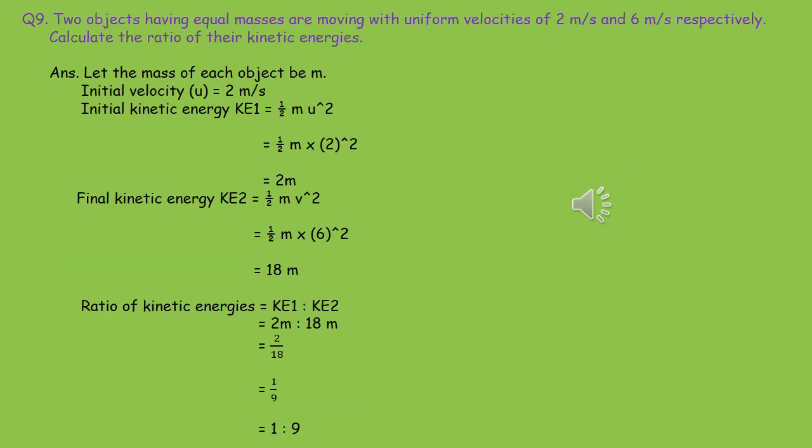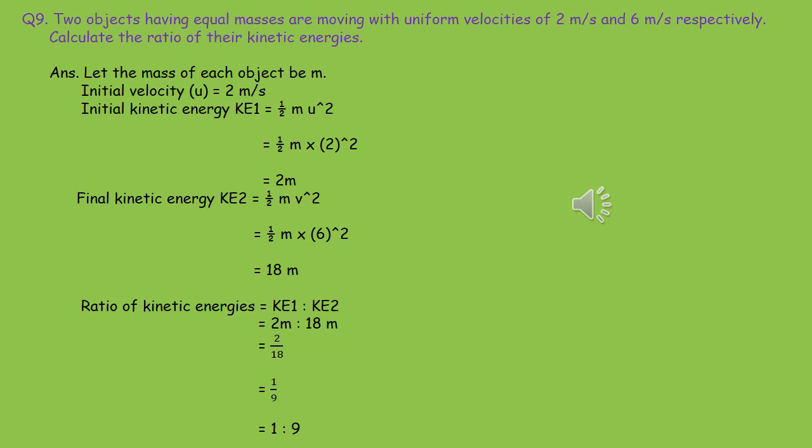Next question. Two objects having equal masses are moving with uniform velocities of 2 meter per second and 6 meter per second respectively. Calculate the ratio of their kinetic energies. Let us consider the equal masses be m. So initial velocity u is equal to 2 meter per second. Initial kinetic energy KE1 is equal to half mu square. So u is 2 here, so half m into 2 whole square. So we are getting 2m.